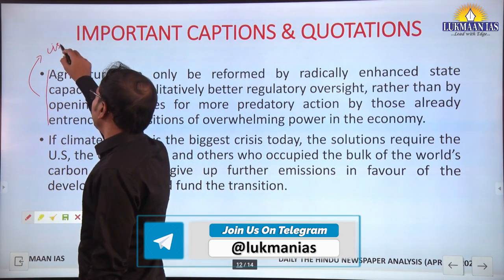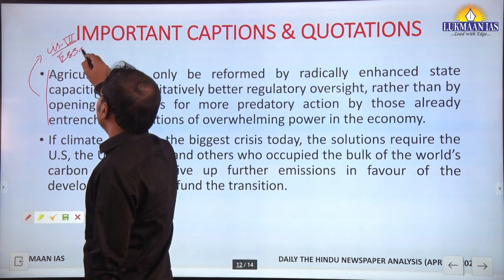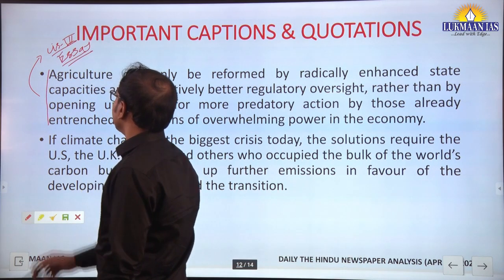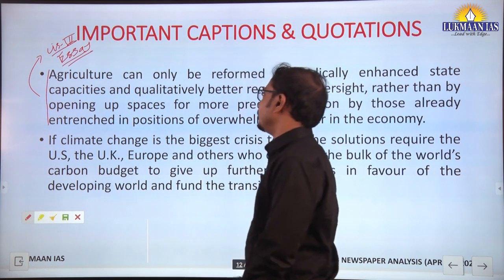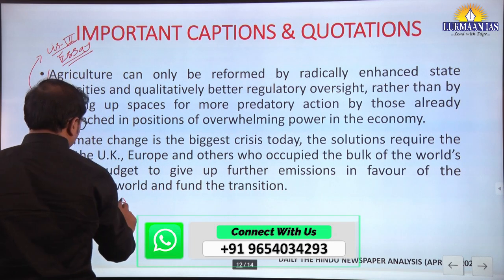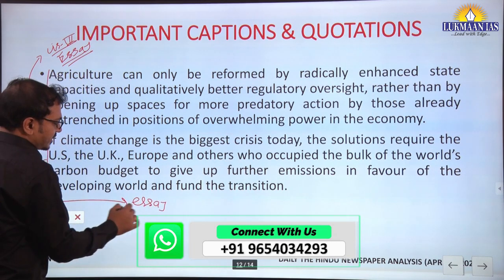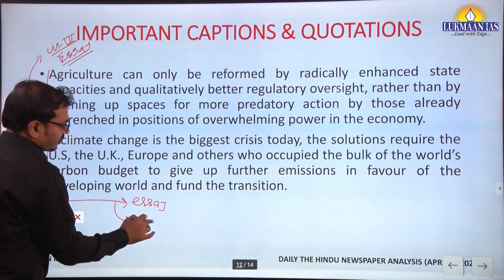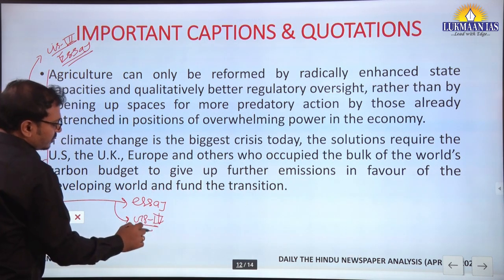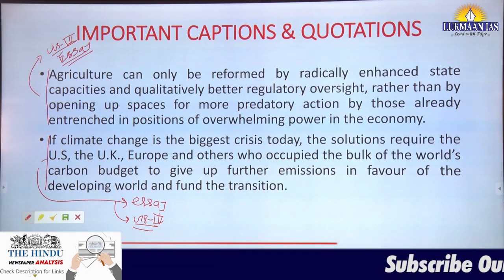So GS3 paper, agro-economy part, essay paper, farming sector, we can expect such essay topics. And from the climate change part, you can surely use this argument here. There can be an essay on climate change, and a question in the GS3 paper also. So you can understand and use these captions here.